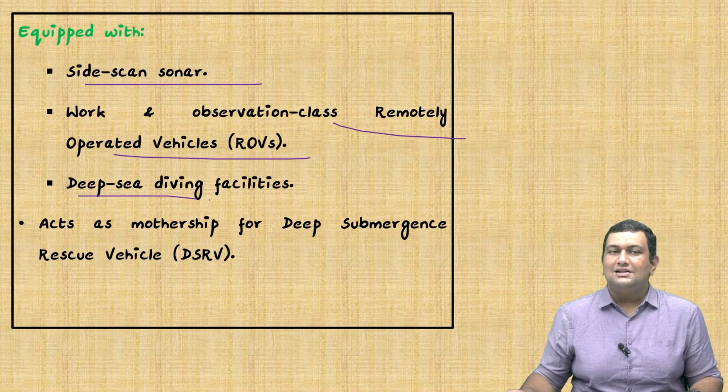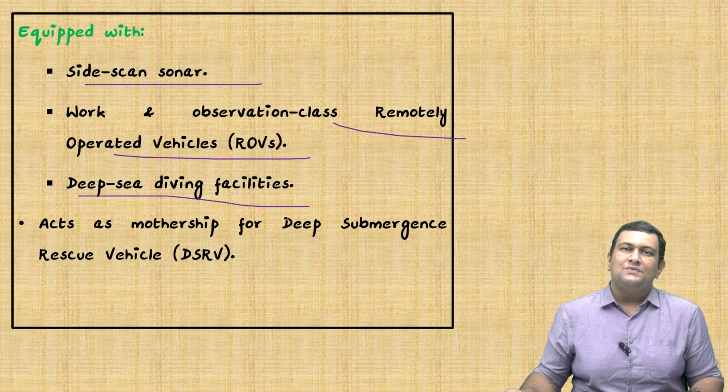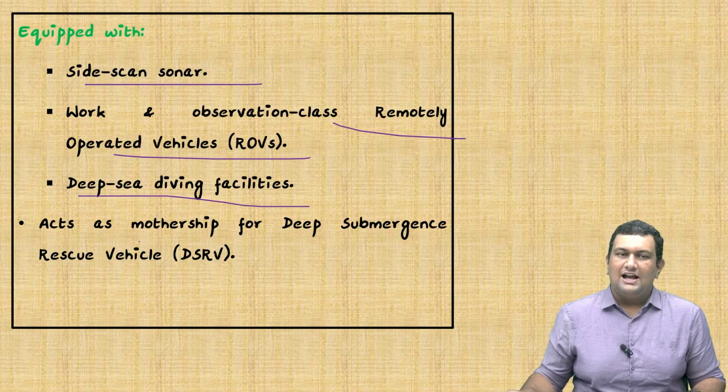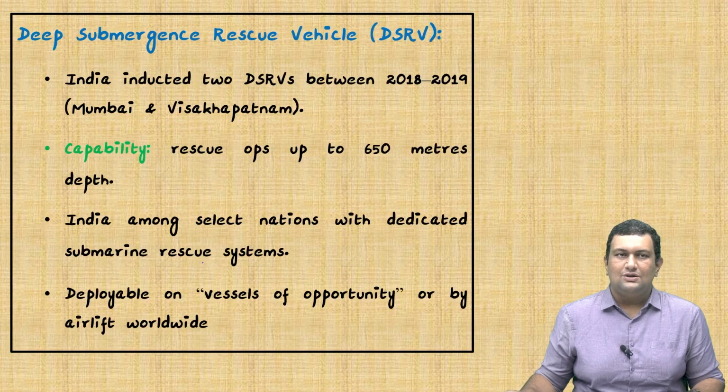Another thing is it has deep sea diving facilities. This is actually for the crew. So this crew can complement the ROVs when the ROVs alone cannot operate. So this also has safety features. This can facilitate underwater repairs and rescue missions, and it acts as a mothership for the deep submergence rescue vehicle. So we will see about it in this slide.